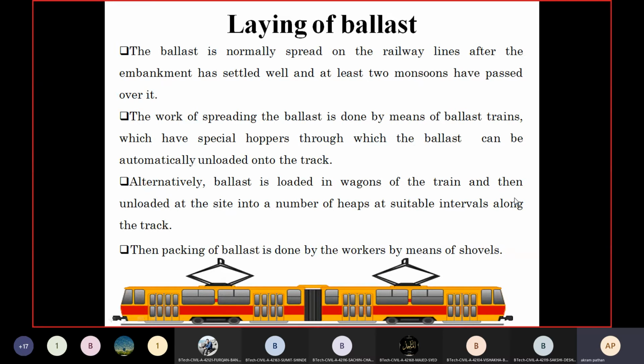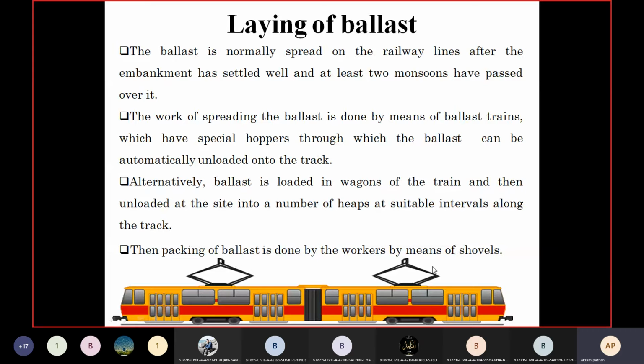The work of spreading the ballast is done by means of ballast trains which have special hoppers. It has the hopper facility for spreading the ballast over the formation, through which the ballast can be automatically unloaded into the truck. Alternatively, ballast is loaded in wagons of the train and then unloaded at the site into a number of heaps at suitable intervals along the track. So we have to make different heaps at suitable intervals along the railway track.